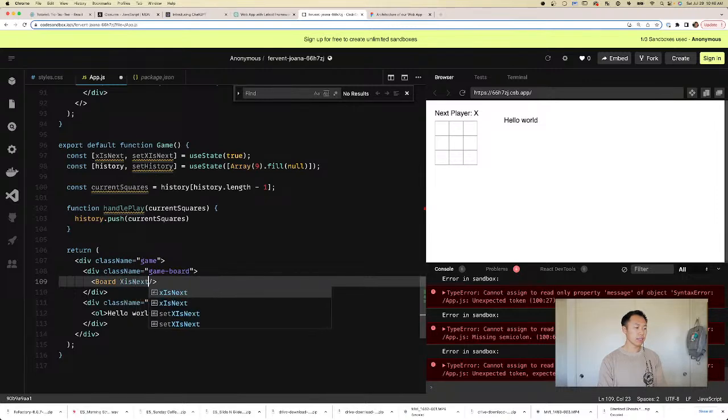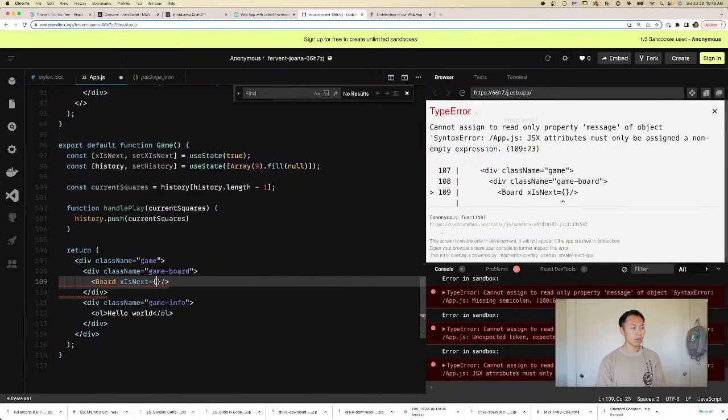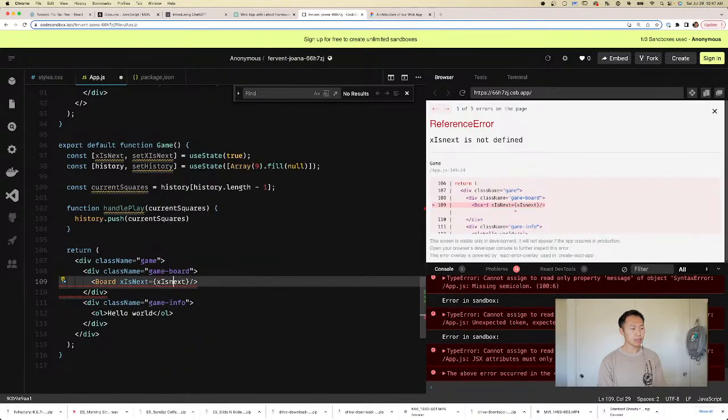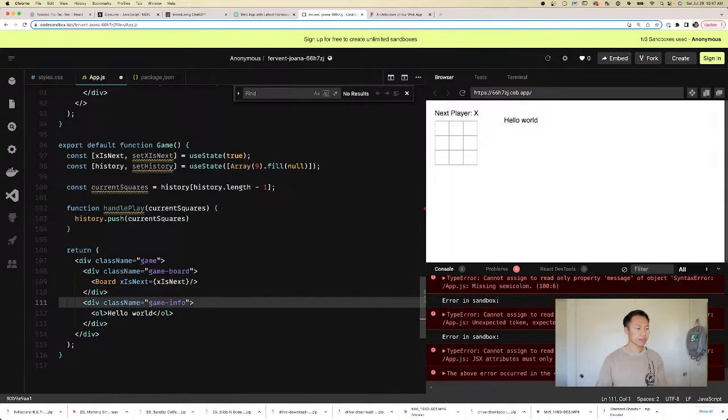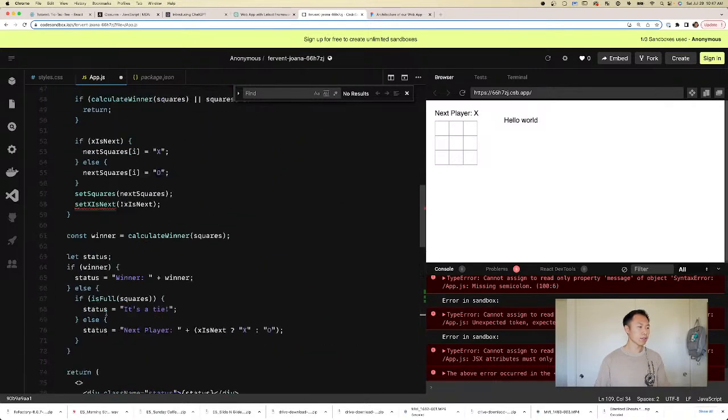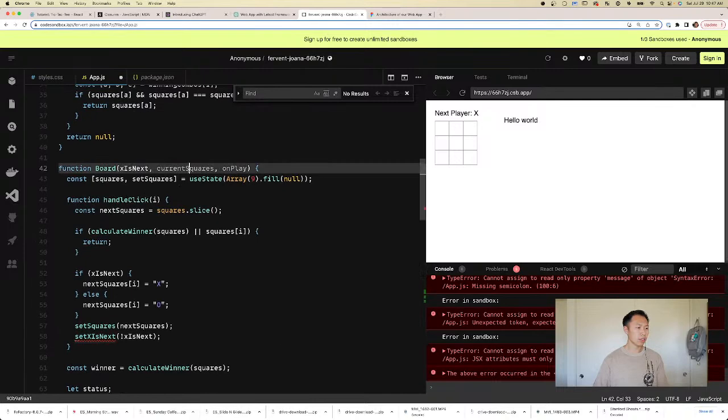X is next. And then what is X is next? Well, X is next is X is next, right? Okay, so that's one prop. What about the next prop? Next prop is current squares, right? So we want to add current, oh, we already did that.